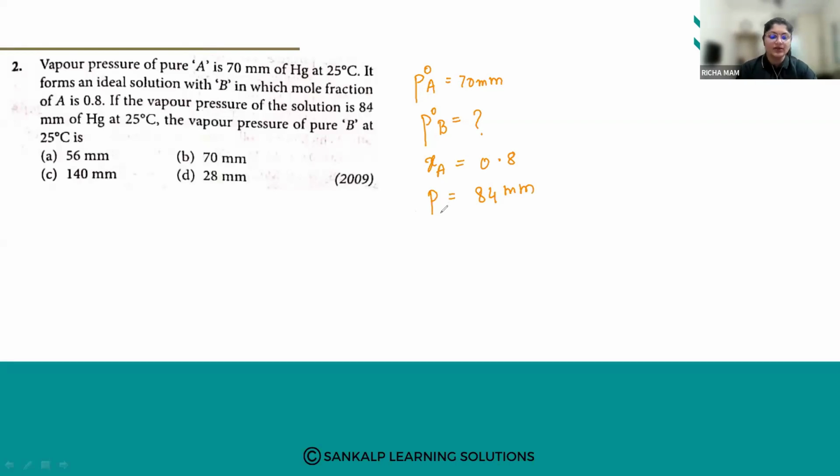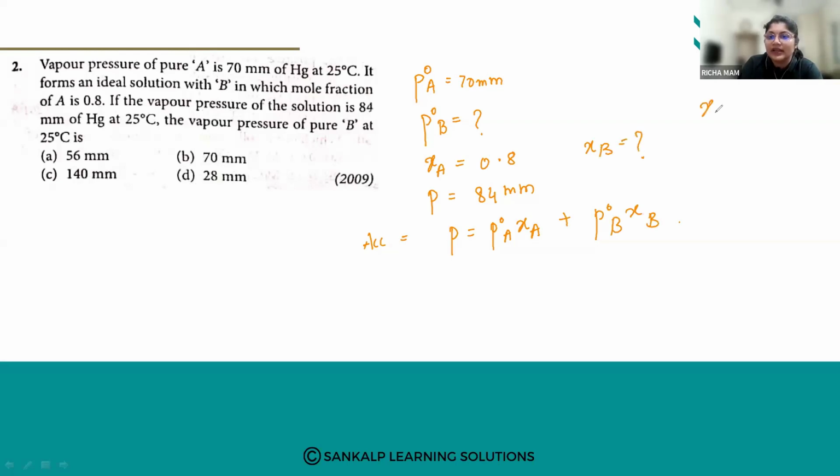Now, what do we know? According to Raoult's law, P is equal to P naught of A into mole fraction of A, plus P naught of B into XB. The mole fraction of B is not given.